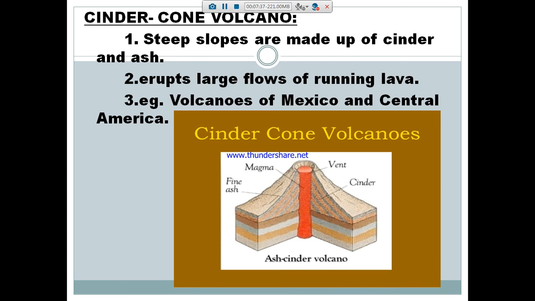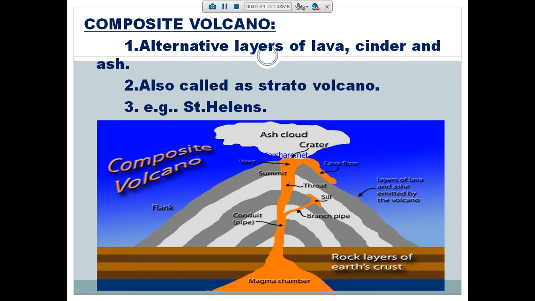And after that, the composite volcano. This composite volcano is a very dangerous volcano. Why is it dangerous? It throws gases and ash 8,000 feet high. Moreover, this volcano has many layers.